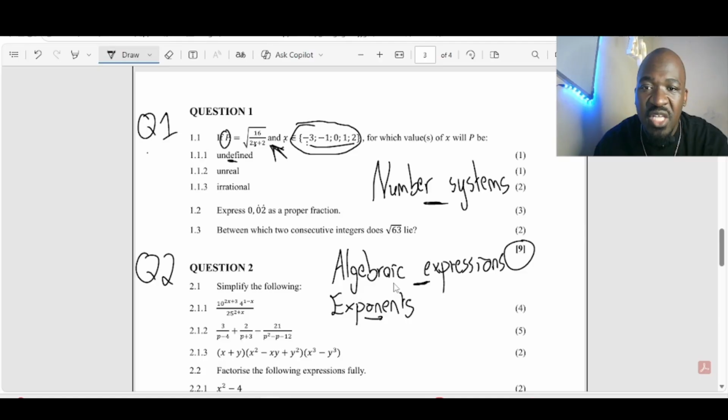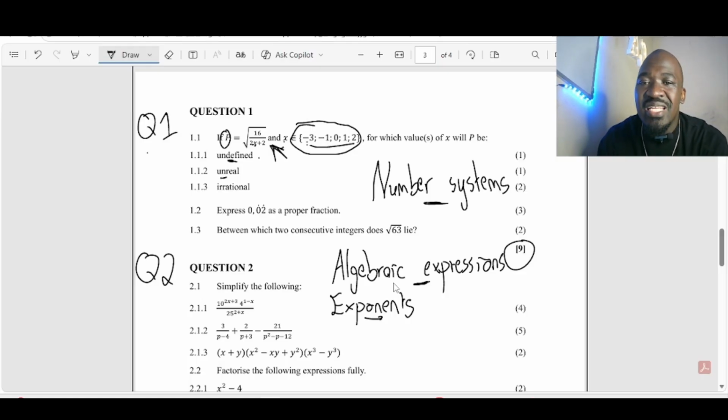So meaning that when you punch everything in and put on X, you open your bracket, you put your -3, -1, 0, 1, and 2. You want to tick which values gave you an undefined. Then you are going to write that value here on 1.1.1, right? Then you are going to move to your 1.1.2 here on unreal.